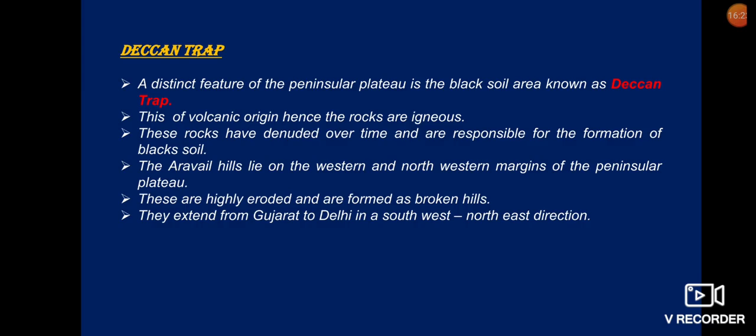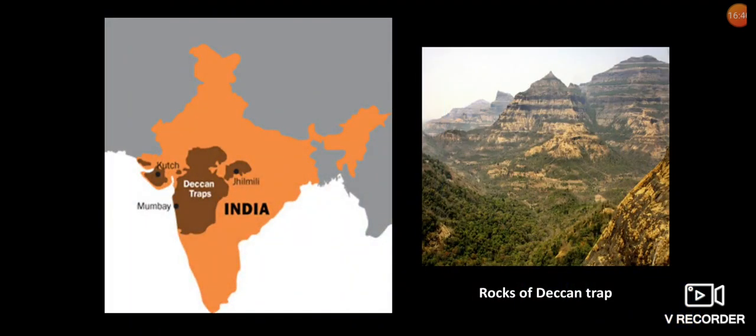The Aravalli Hills lie on the western and northwestern margins of the Peninsular Plateau. These are highly eroded and are formed as broken hills. They extend from Gujarat to Delhi. Here you can see the rocks of the Deccan Trap and the marking of the Deccan Trap on the western area of India.